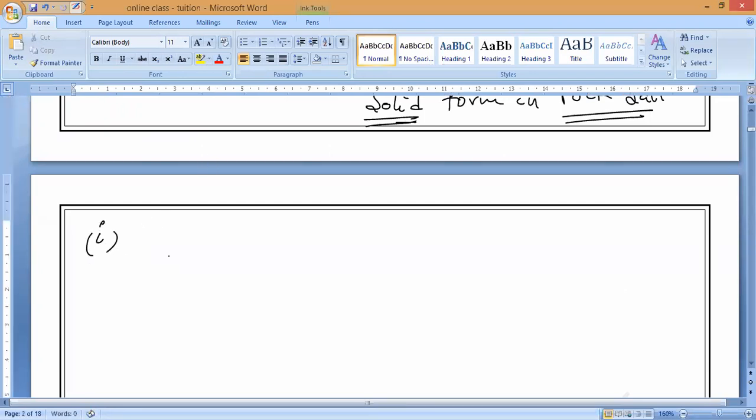So, first one. You want to get common salt from where? Common salt from the first process, where?